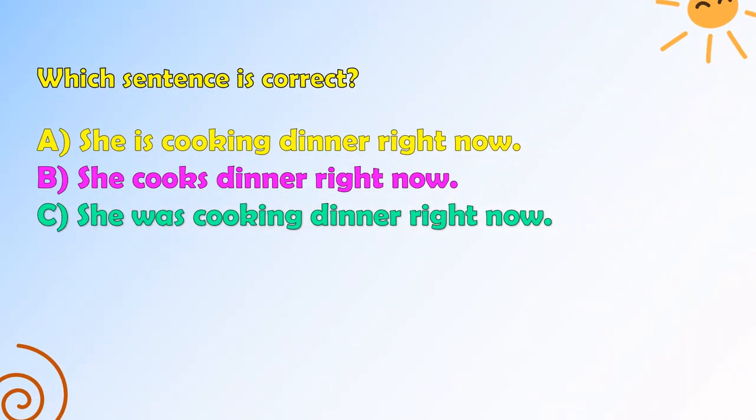Which sentence is correct? She is cooking dinner right now. She cooks dinner right now. She was cooking dinner right now. Please write down the correct answer in the comment section.